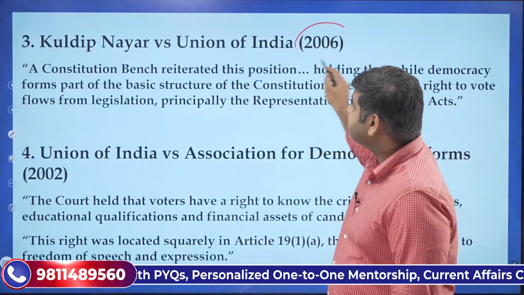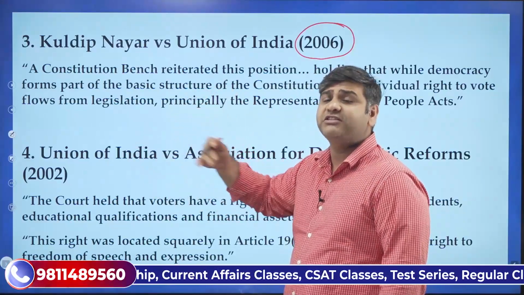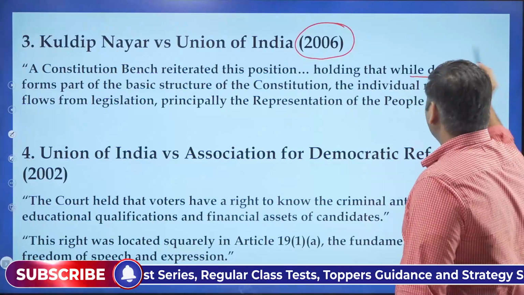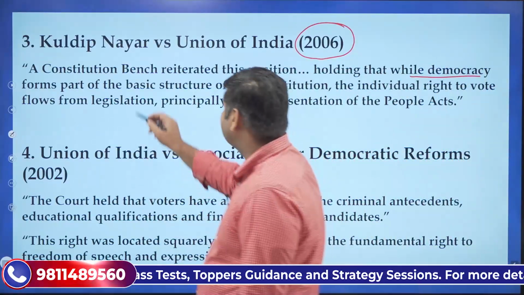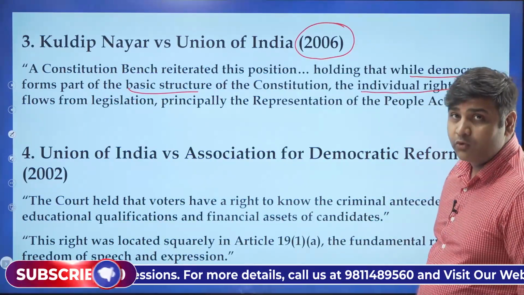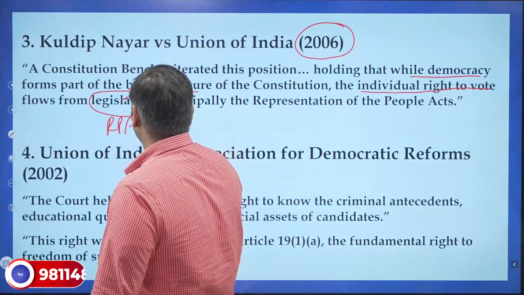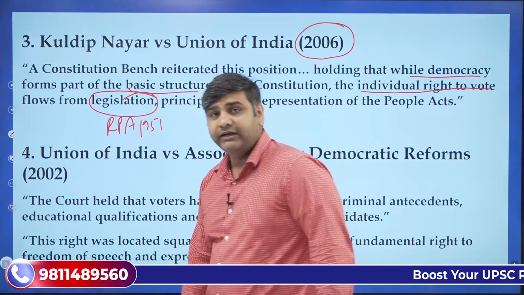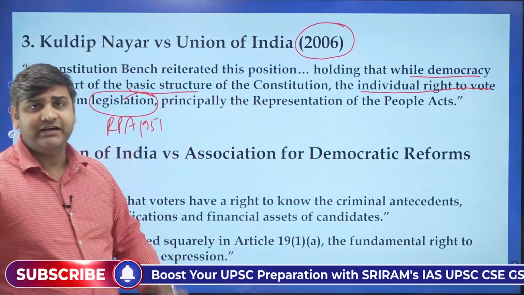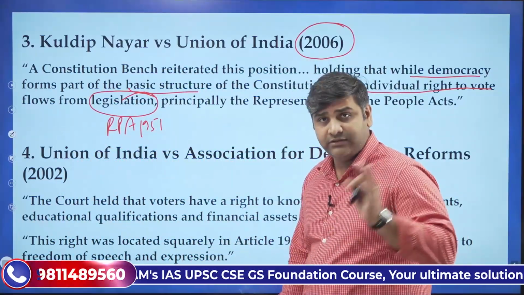Now, in 2006, the Kuldip Nayar case came up. Here also the Supreme Court reiterated the same position which it took in 1952. A constitution bench reiterated this position, holding that while democracy forms part of the basic structure of the Indian Constitution, the individual right to vote flows from legislation. Again, the Representation of the People Act 1951 made by the Indian Parliament. Repeatedly, the Supreme Court is saying that it's a statutory right, it's not a fundamental right, neither is it a common law right, nor a constitutional right.